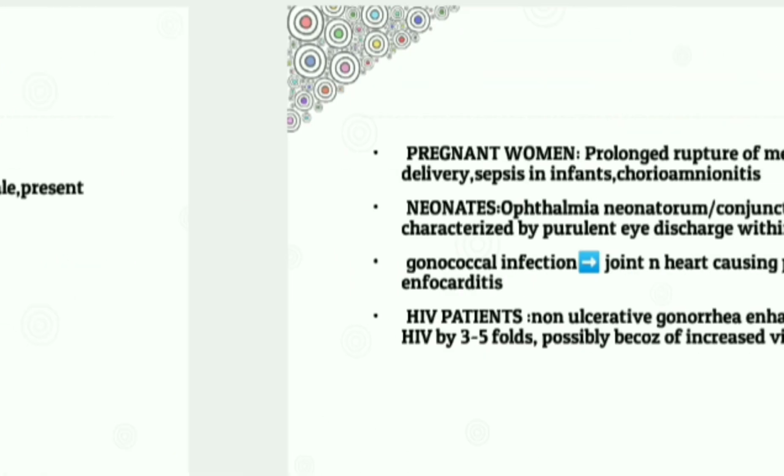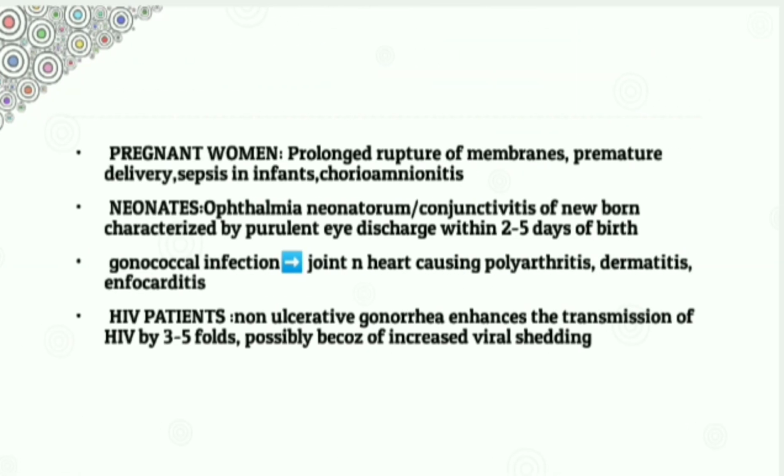In pregnant women, the gonococcal infection can result in prolonged rupture of membranes, premature delivery, sepsis in infants, and chorioamnionitis, that is the acute inflammation of the membranes and chorion of the placenta. In neonates, gonococcus can cause ophthalmia neonatorum or conjunctivitis of the newborn, characterized by purulent eye discharge within 2 to 5 days of birth.